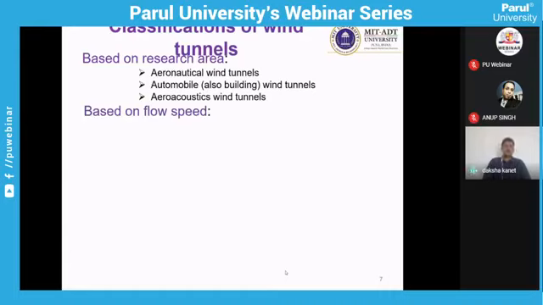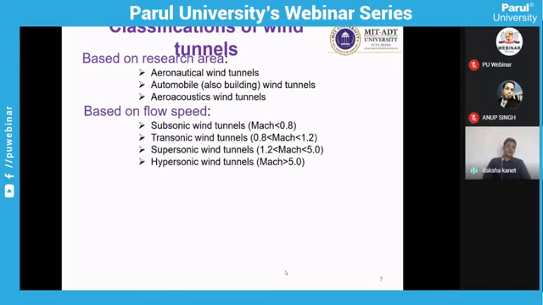Another is based on the flow speed, which academics are more interested in, like whether we have a low speed or high speed wind tunnel. In aerodynamics we measure speed with a unitless number, the Mach number. So there are four categories of wind tunnel based on flow speed. The first is the subsonic wind tunnel, which deals with flow less than 0.8 Mach number. That is not a hard and fast rule; it is a thumb rule that subsonic wind tunnels operate below 0.8 Mach number.